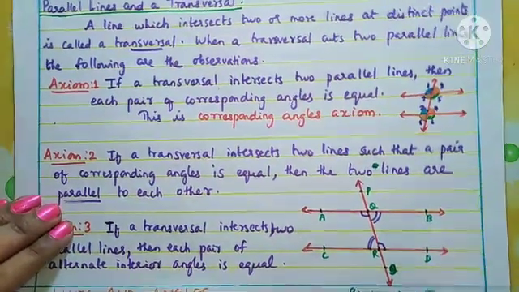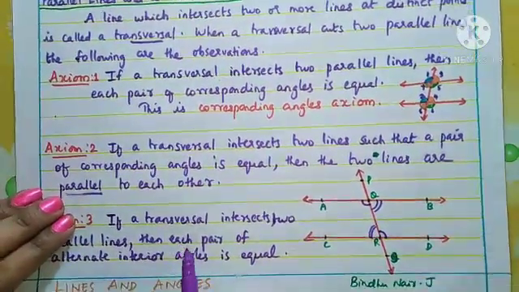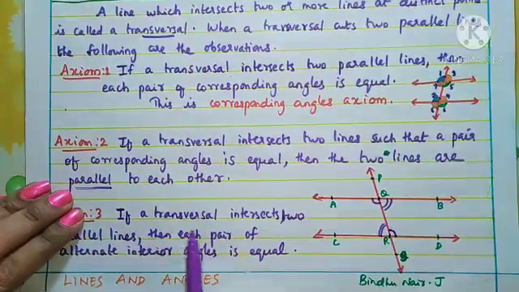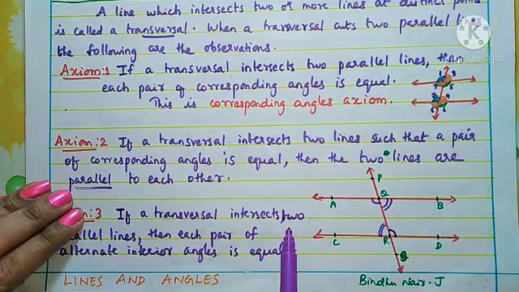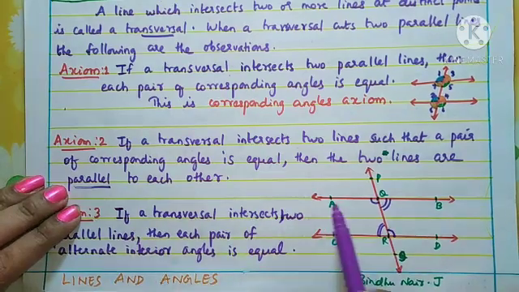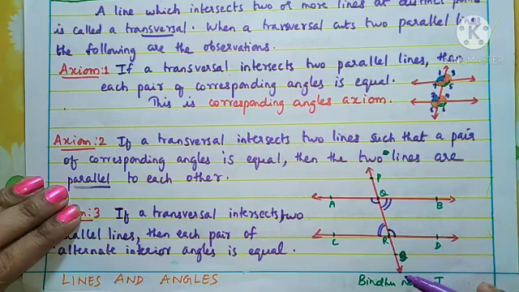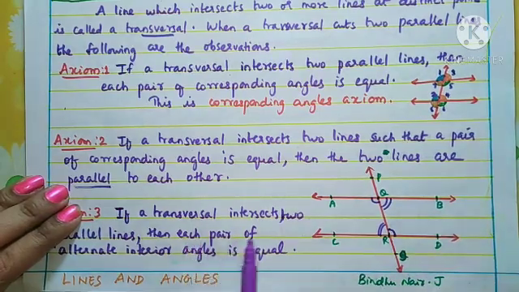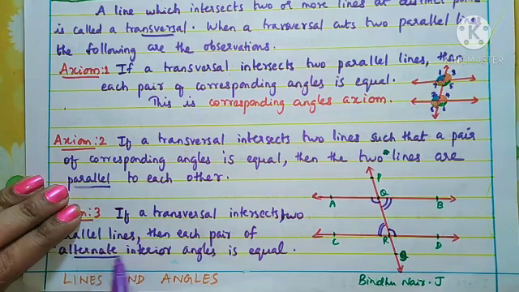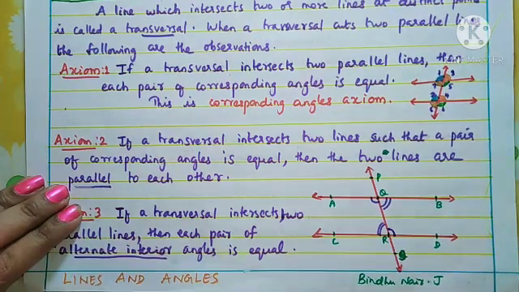Okay, now we have one more result here. That is, if a transversal intersects two parallel lines, okay, here I have drawn two parallel lines, and a transversal is again cutting, then each pair of alternate interior angles is also equal. That also you have studied in earlier classes.